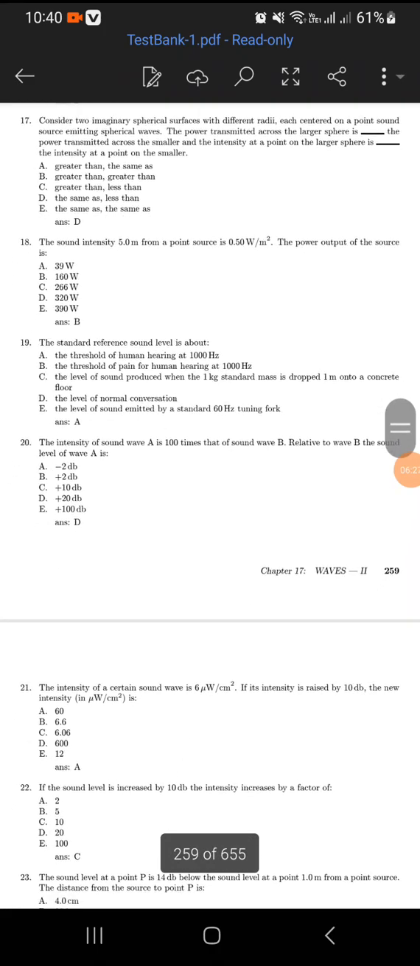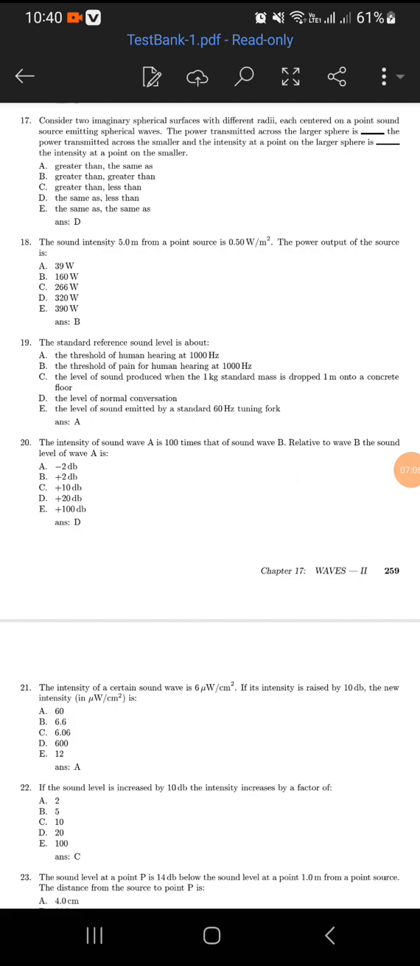Consider two imaginary spherical surfaces with different radii, each centered on a point sound source emitting spherical waves. The power transmitted across the larger sphere is the same as the power transmitted across the smaller, and the intensity at a point on the larger sphere is less than the intensity at a point on the smaller. So the sound intensity 5.0 meters from a point source is 0.50 watts per meter squared.